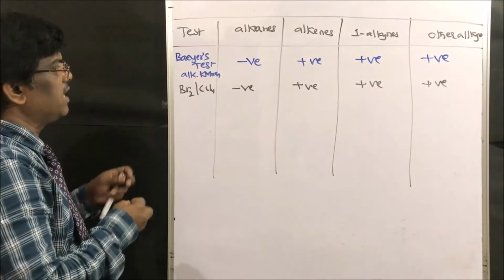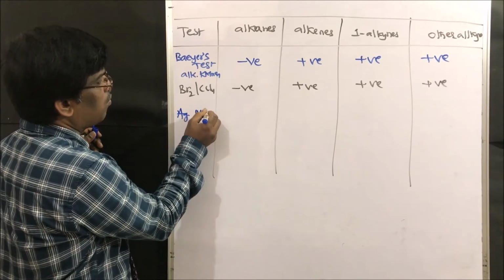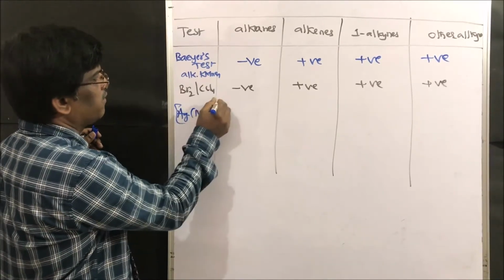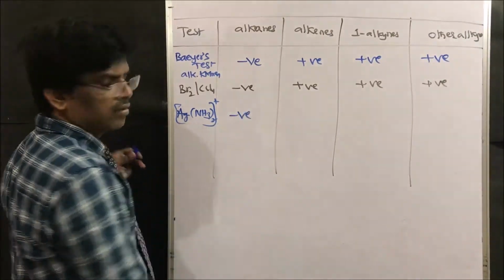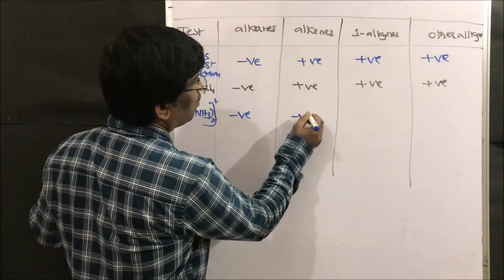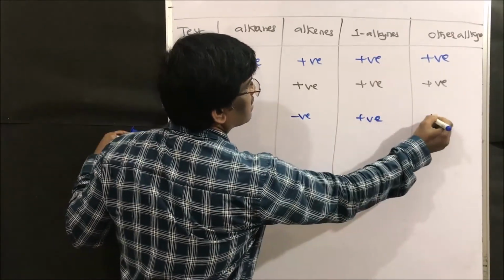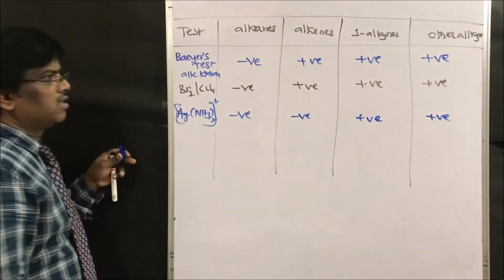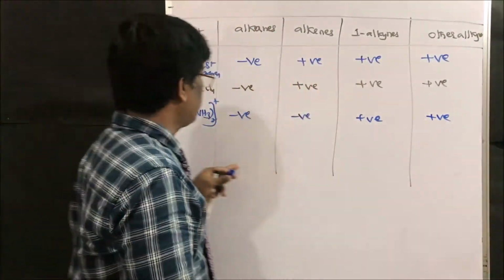The next reaction is ammoniacal silver nitrate. Is it given by alkanes? No. Alkenes also? No. Whereas alkynes, yes, yes and yes. So terminal alkynes and also other than terminal alkynes give this.